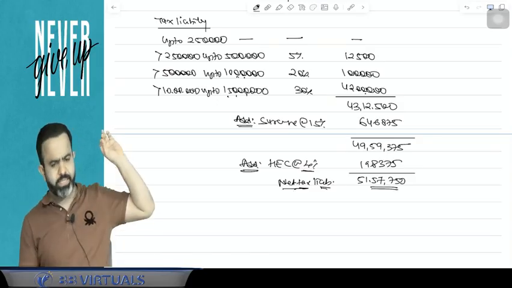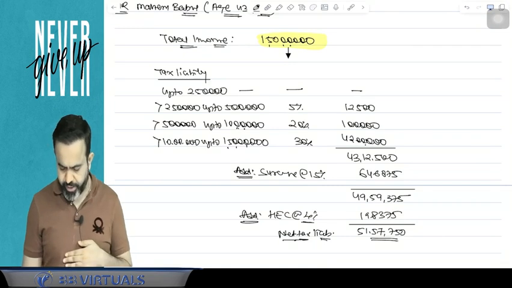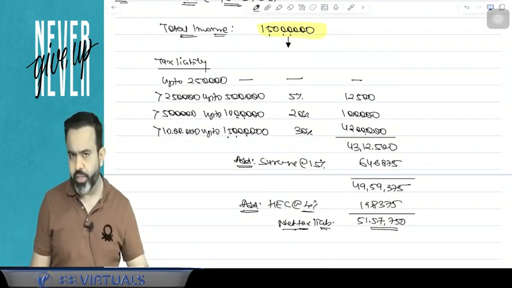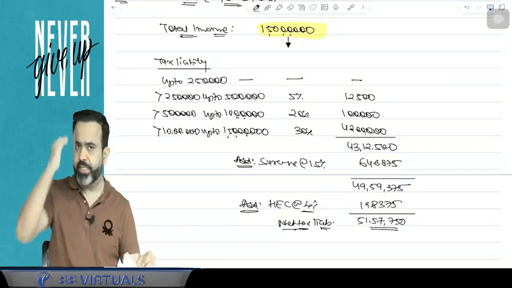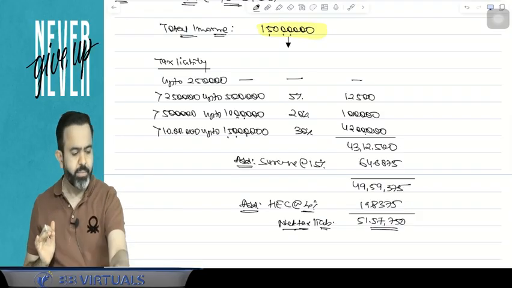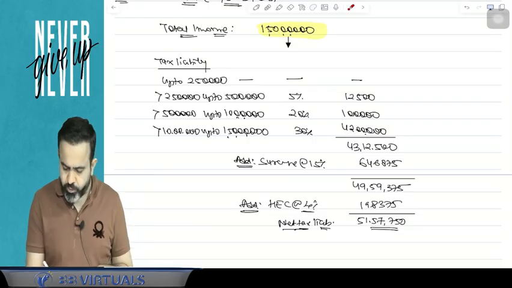That is your net tax liability. So remember here how to calculate the tax. Here your income was 1 crore 50 lakh. On your 1 crore 50 lakh income, first you have calculated the tax by the slab rate.